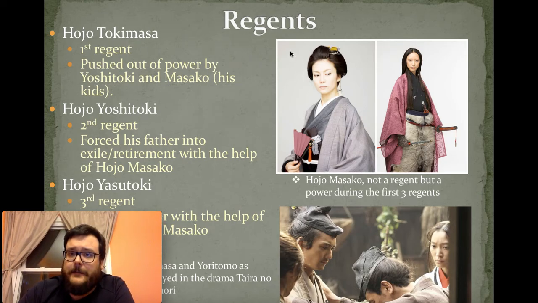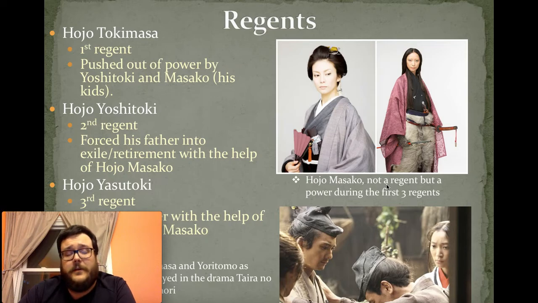This is actually from two different films. These are actresses who played the character of Hojo Masako to the right here, and she was actually the first shogun's wife. When we talk about the first shogun of the Minamoto family, his wife was this woman here, and she was quite the schemer. She was always trying to stay in the background and advise, tell the shogun what to do.